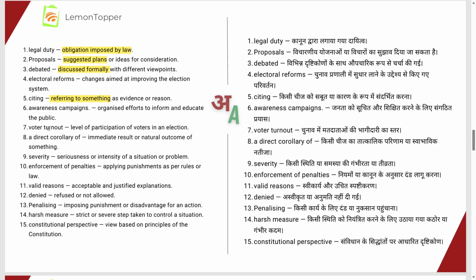Voter turnout, you know, is the level of participation of voters in a particular election; it can be parliamentary, state level or local. A direct corollary of means an immediate result or a natural outcome of something. Severity means something serious or the intensity of a situation. Enforcement of the penalty means applying the punishments as per the rules or the law.